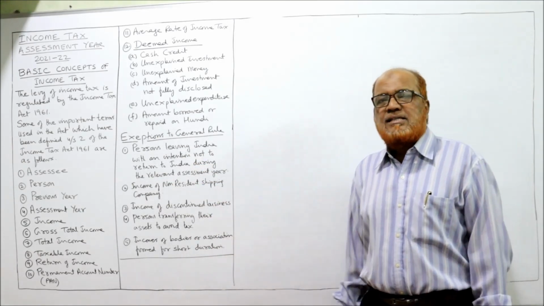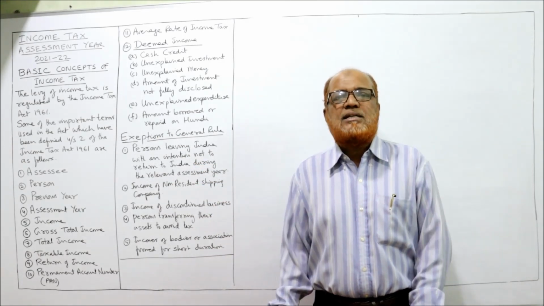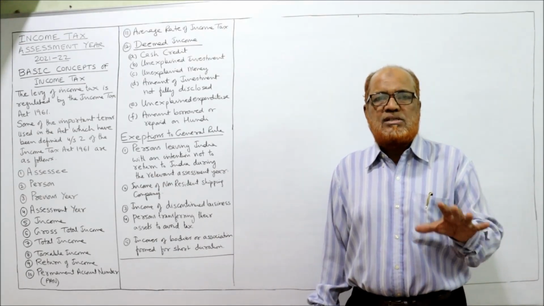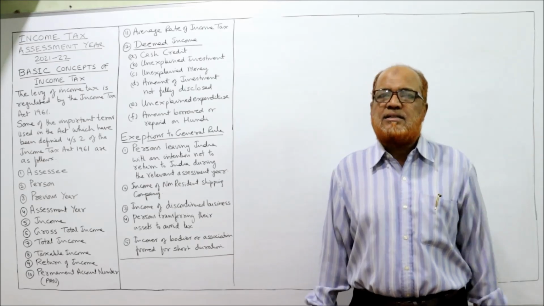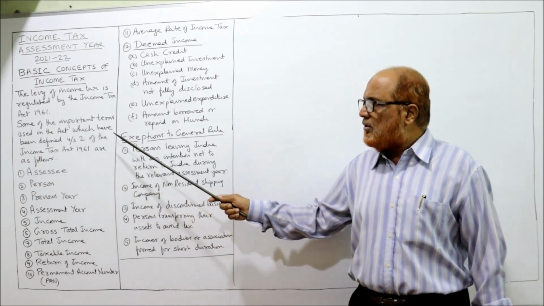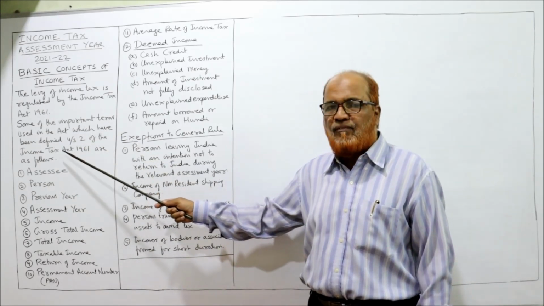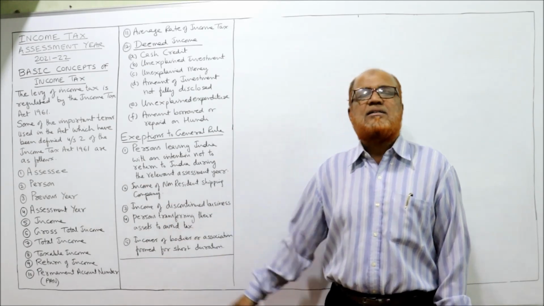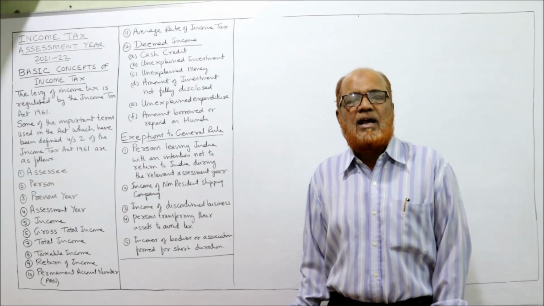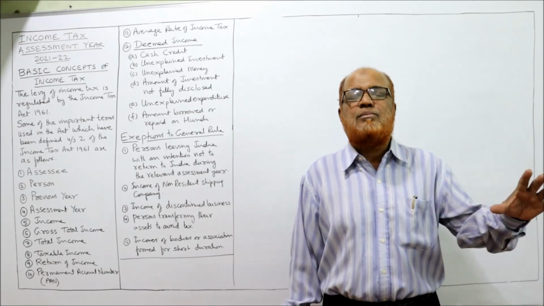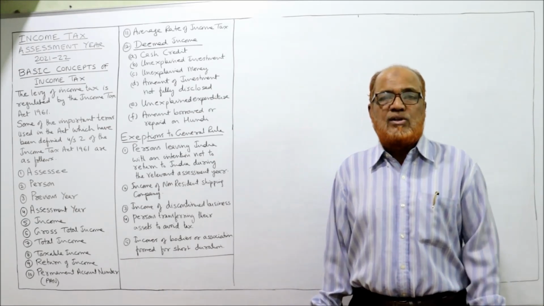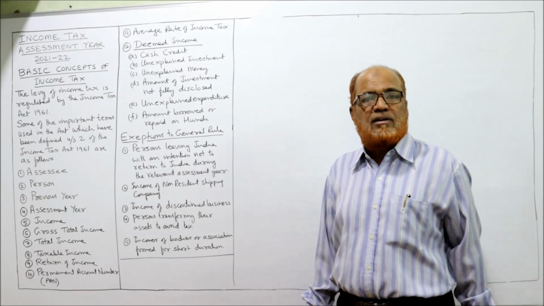The levy of income tax in India is regulated by the Income Tax Act 1961. All the provisions are contained under the Income Tax Act 1961. Some of the important terms which are used in the Act, which have been defined under section 2 of the Income Tax Act, are given below. Section 2 of the Income Tax Act 1961 has given the meaning of different terms which are frequently used in income tax. So every student must be clear regarding the meaning of different terms.